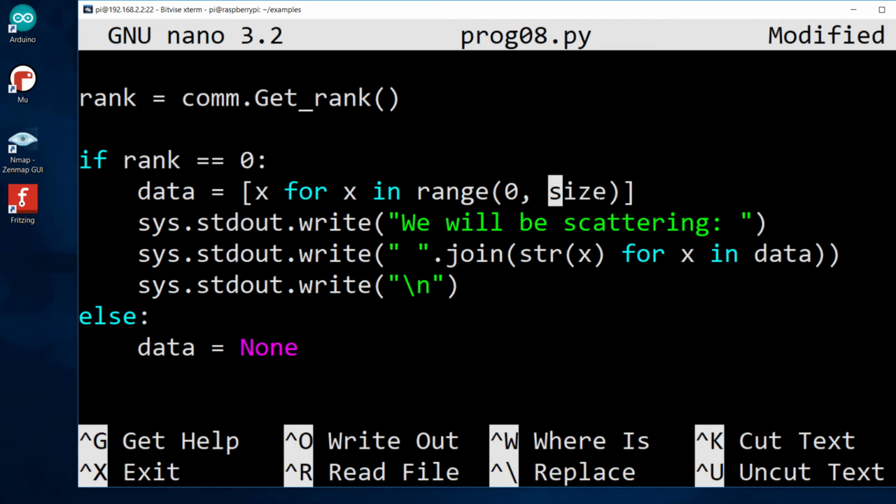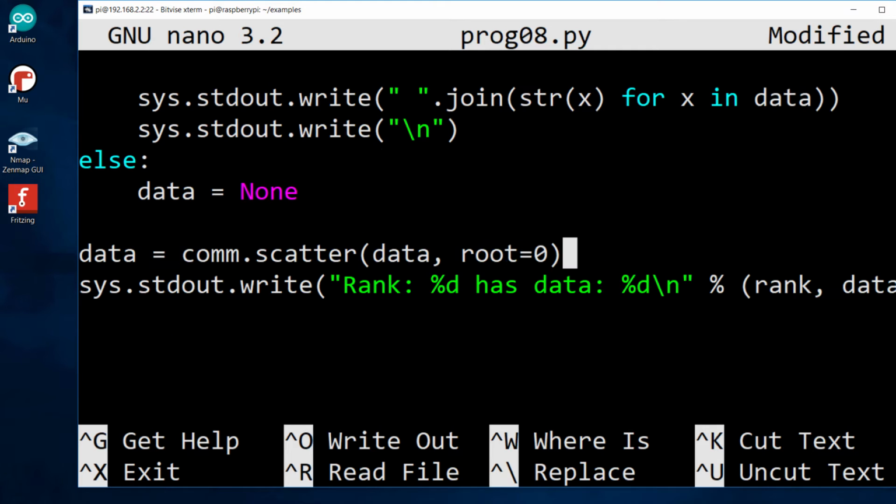And we will be scattering, and then we are going to join all the members of this data in a string, and that's it. And if rank is not equal to 0, then data equals None. Now let us see how we can scatter the data.